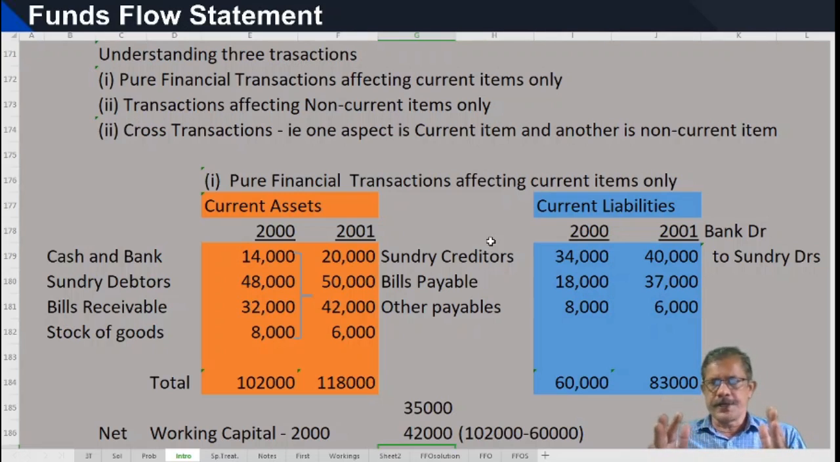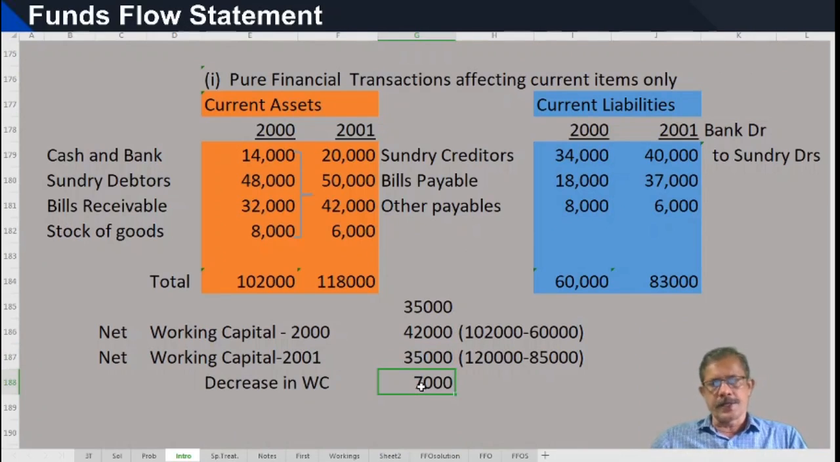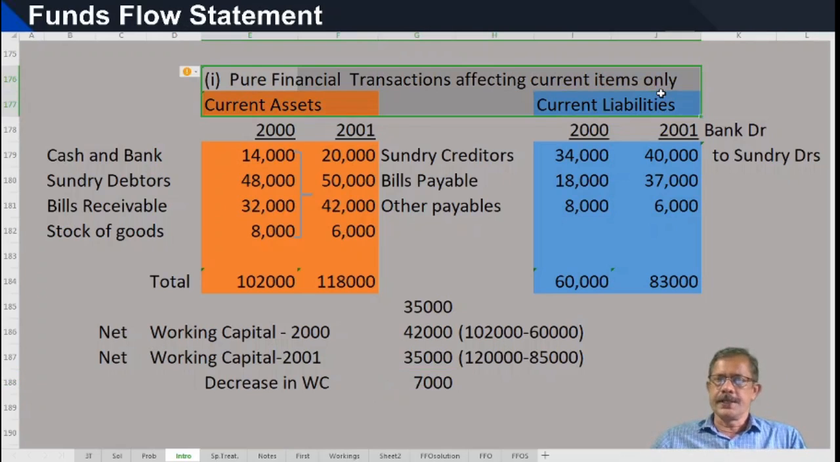While preparing the funds flow statement, we need to prepare a schedule of changes in working capital. Current assets will be written like this and current liabilities here, and we take each item separately. The difference in each item separately is aggregated, and we will get a total decrease in working capital. So pure financial transactions, where both the aspects are current items, do not have a place in the funds flow statement.